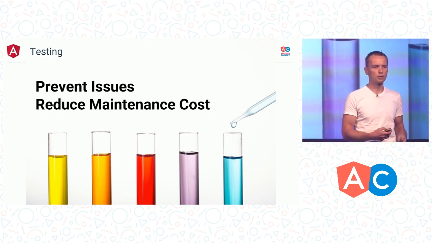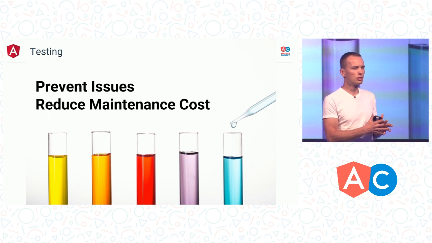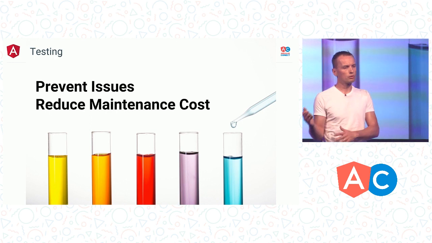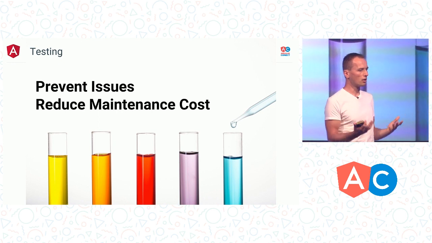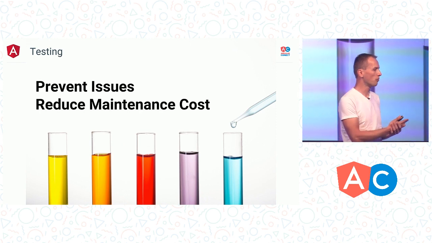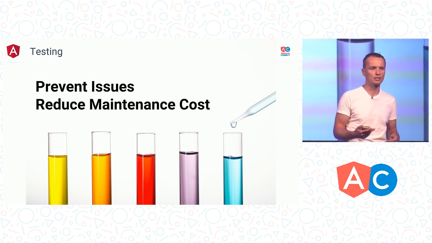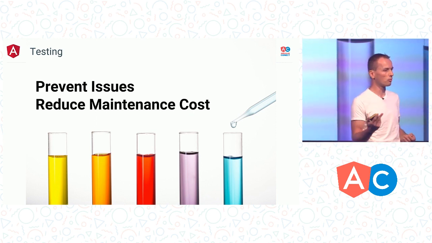We added TestBed, which is a set of tools that allow you to bootstrap components and test them in unit tests. We have Zone.js, which is not only useful in production so that you don't need to call $apply whenever you need to update the view, but we can also use it in testing because it allows us to orchestrate very complicated asynchronous task scheduling and make it super easy in tests. We're going to see a demo of that in a bit. And lastly, we added tools like Karma and Protractor that allow you to run these tests, unit tests or end-to-end tests, against real browsers, the browsers that your users use, so that you can run them locally or on a CI.